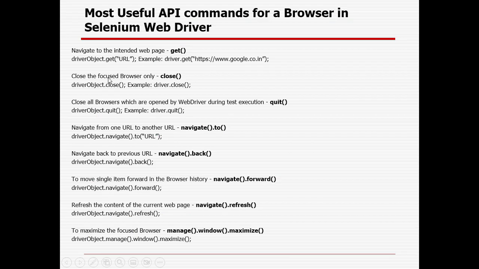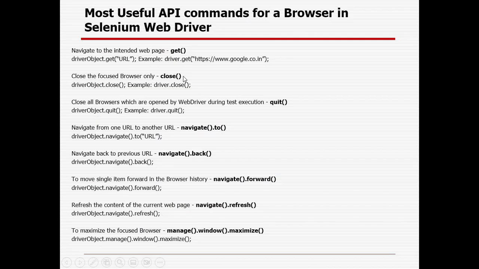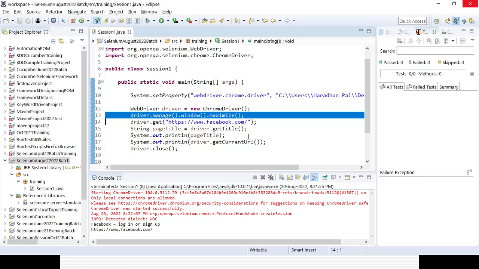Close will close the current browser. In case you have already opened multiple browsers, you can close them with the help of quit. You can see this is the maximizing part, right? Driver.manage.window.maximize, we have used it. I am not writing anything, so that everything will be there in my document. Then if you want to navigate to another URL, how can you do it? Driver.navigate.to, another URL.